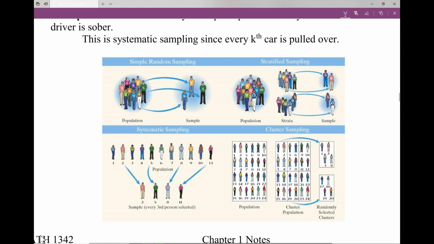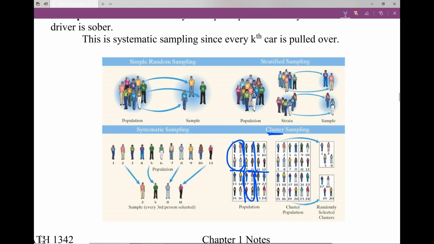Down here's our cluster. Notice it's broken into different clusters. And then we select 2 clusters and ask all 4 people in each of those clusters. Notice these 16 people didn't really have a shot of being chosen because they weren't in those identifiable clusters.